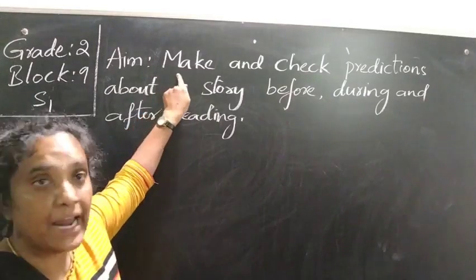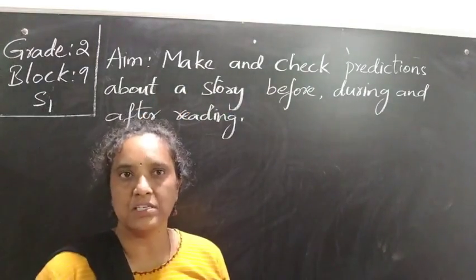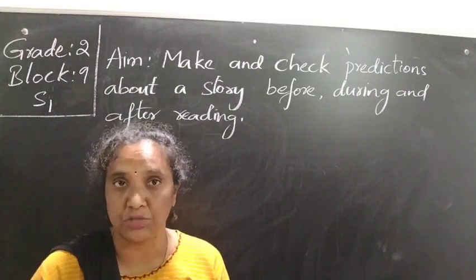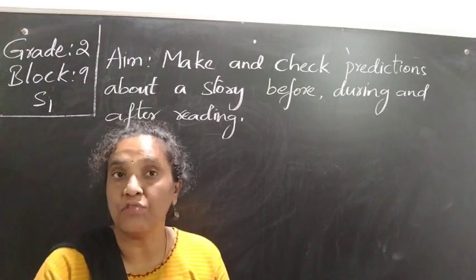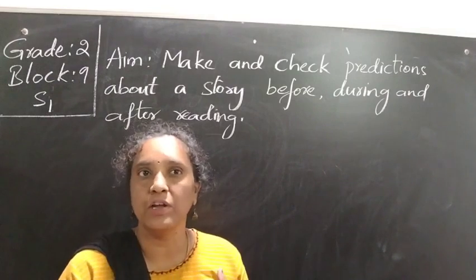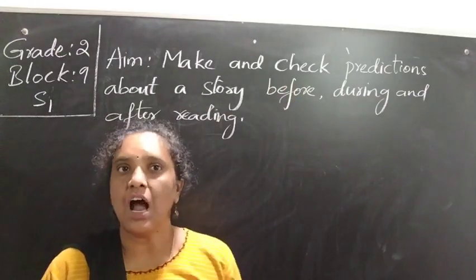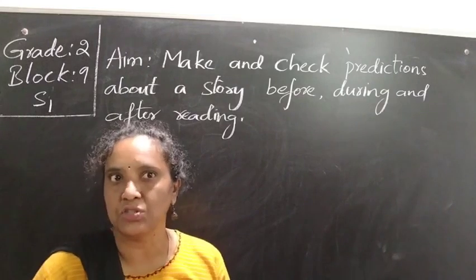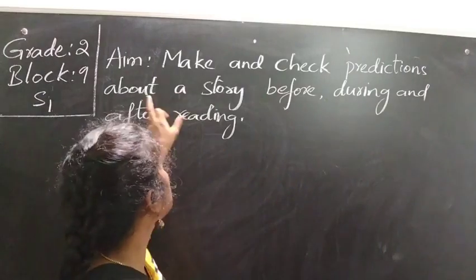We are going to make and check predictions. First we make our own predictions, meaning we make our own ideas regarding the story just before reading. We don't read the story before; we guess the story. Then we check the predictions. How do we check? By reading the story.